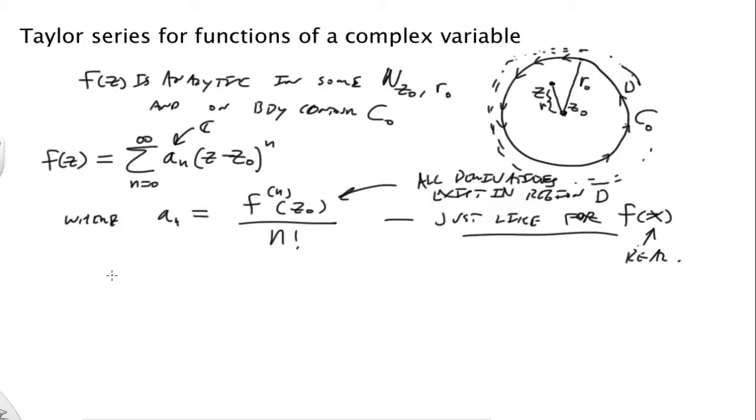Analyticity buys you that infinite differentiability. So let's take a step back here and get an idea of what this means.